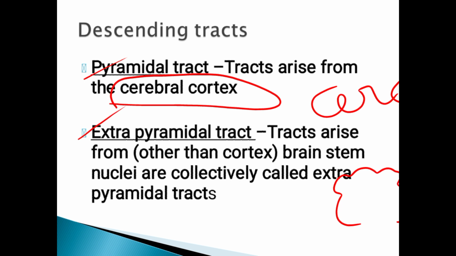It has many depressions and elevations. This is called the cerebrum, and the outer part of the cerebrum is the cerebral cortex. This cerebral cortex contains different areas. We divide it into motor cortex and sensory cortex.